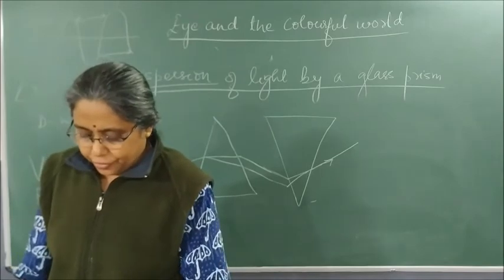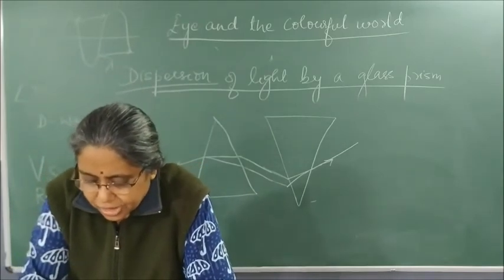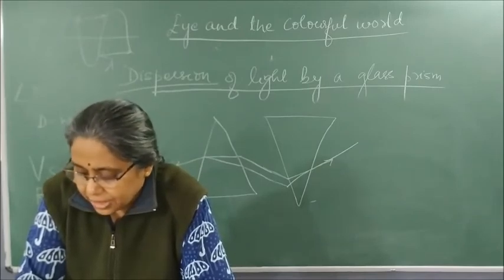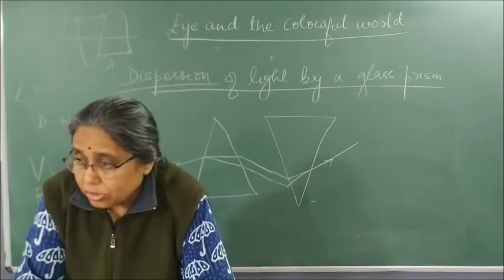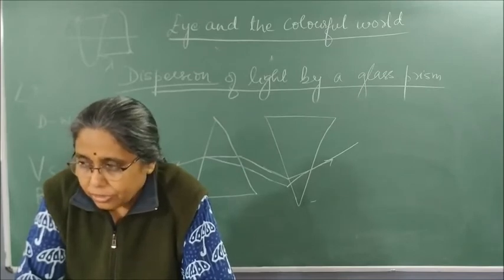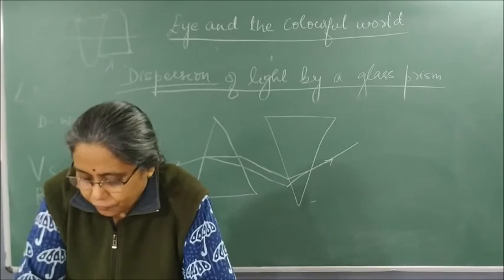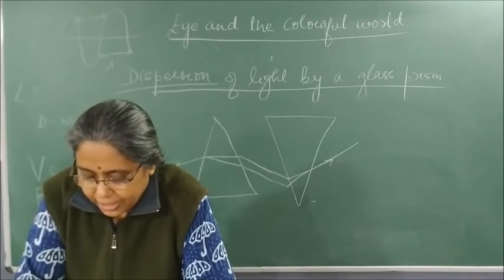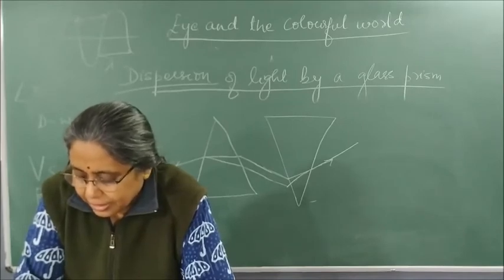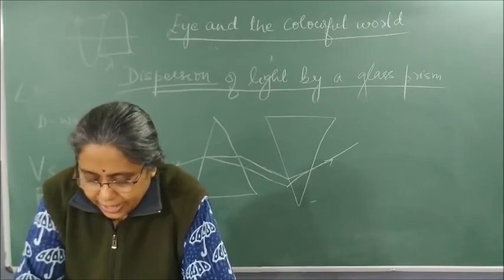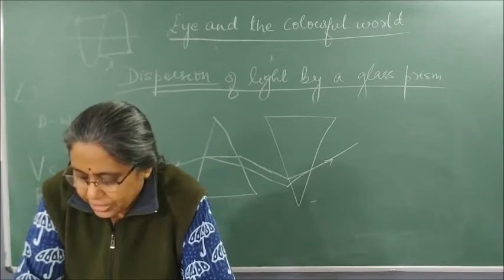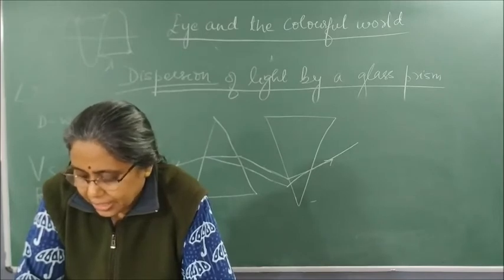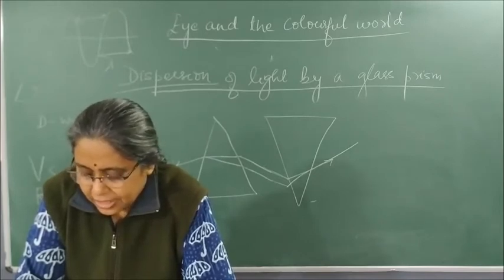Okay, so the answer for it: you have seen that white light is dispersed into 7 color components by a prism. Why do we get these colors? Please underline from here. Different colors of light bend through different angles with respect to the incident ray as they pass through the prism. The red light bends the least while the violet bends the most. Thus the ray of each color emerges out on a different path and becomes distinct. It is the band of distinct colors that we see in a spectrum.